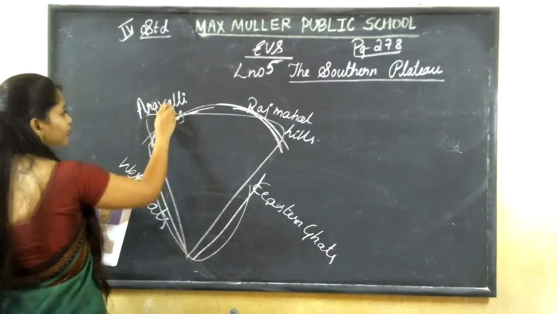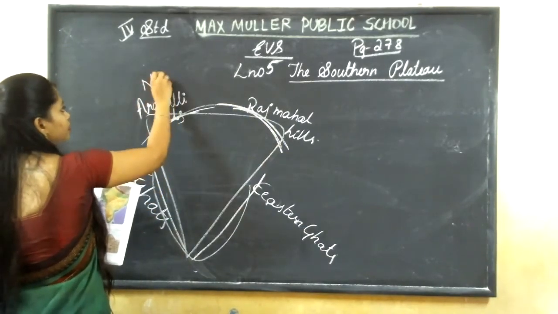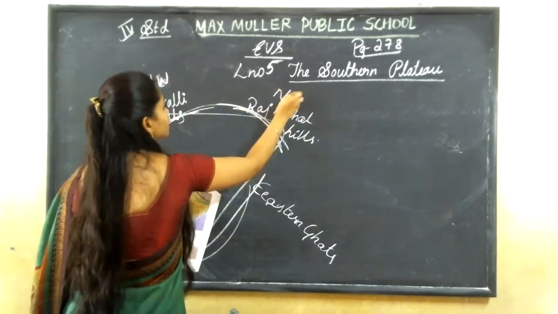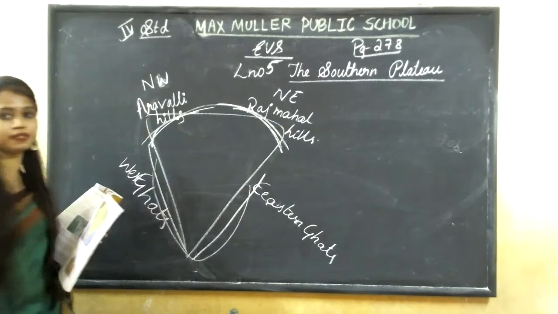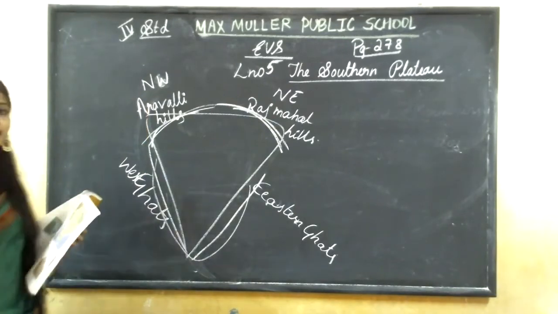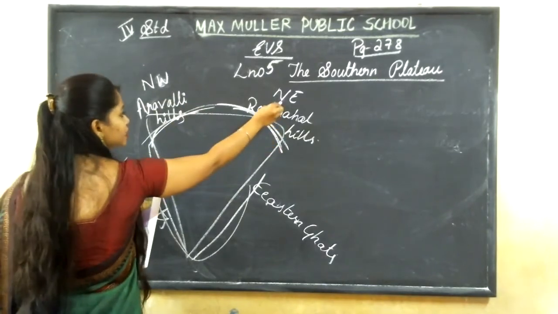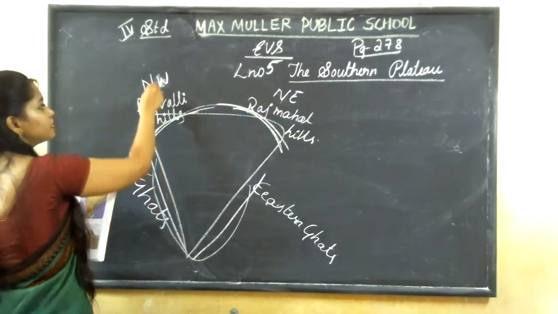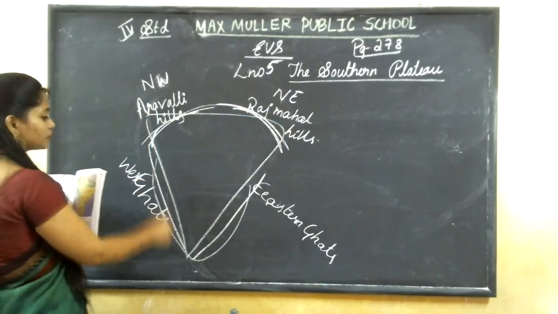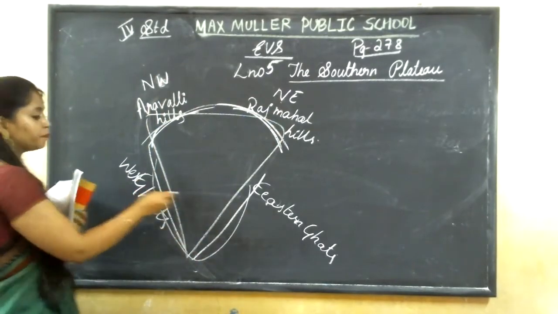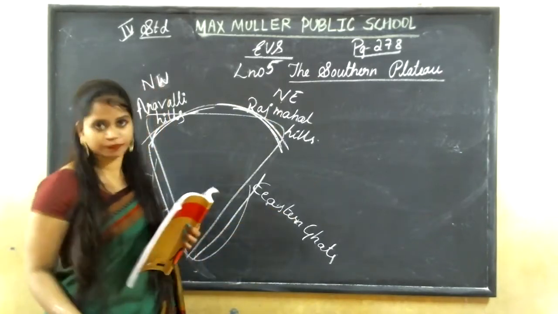In the northwest it is the Aravalli Hills, in the northeast the Rajmahal Hills. And down in the southern part of the southern plateau, it is covered by the Western Ghats and Eastern Ghats. Understood?